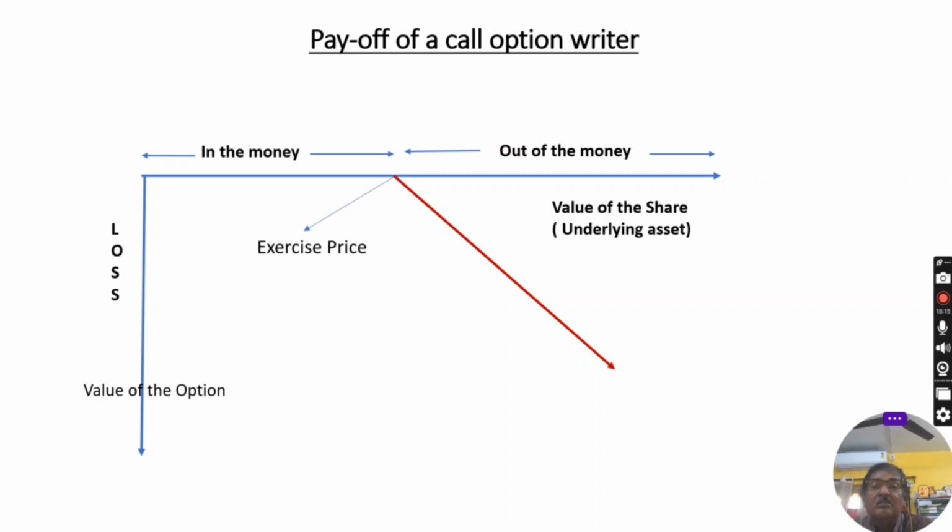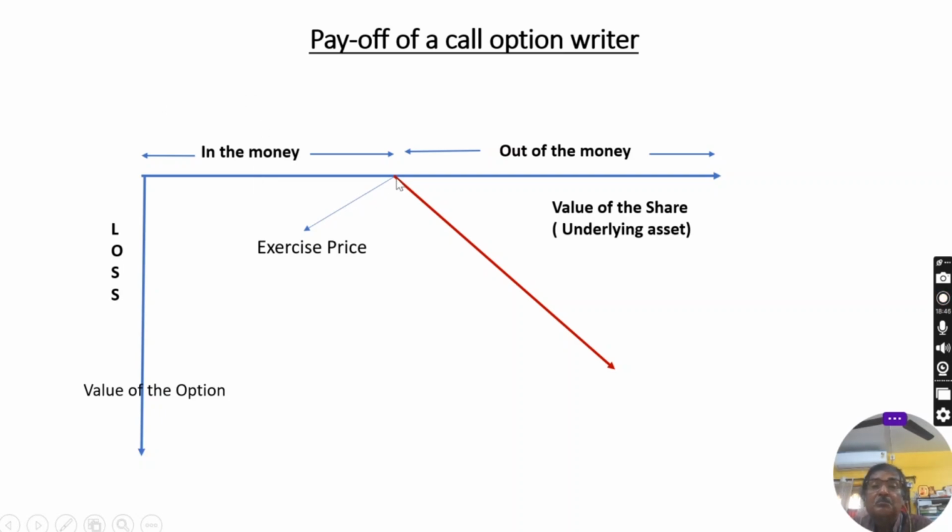That will be the loss amount to the buyer of the call option. Whatever the loss of the call option owner is the benefit of the call option writer or seller. That's why it is in the money up to this for the call option writer, or seller. And this is reversed.